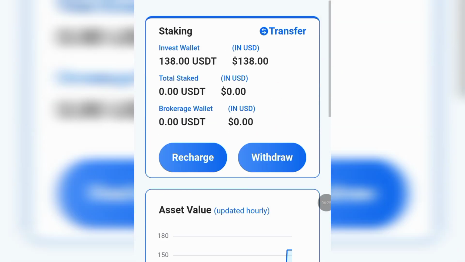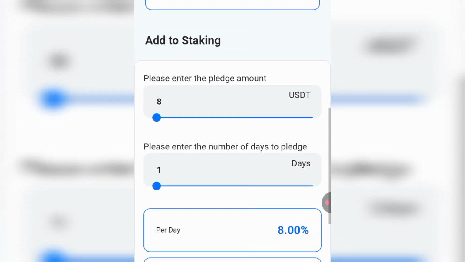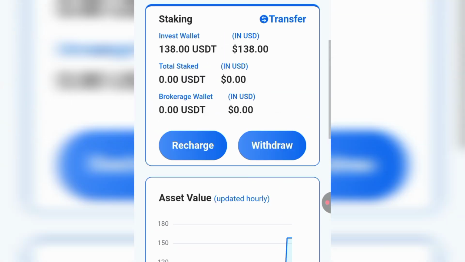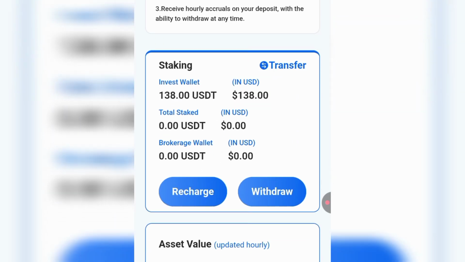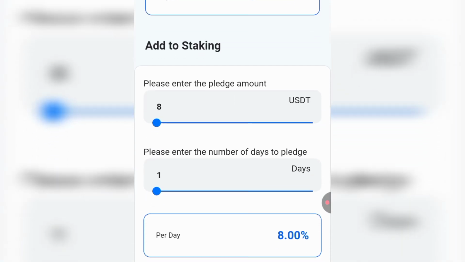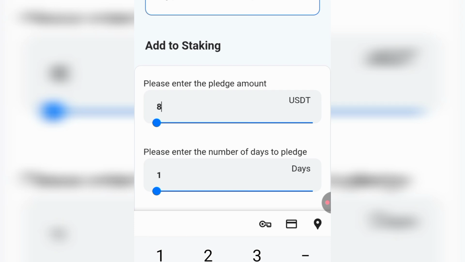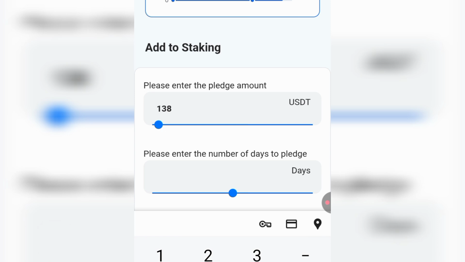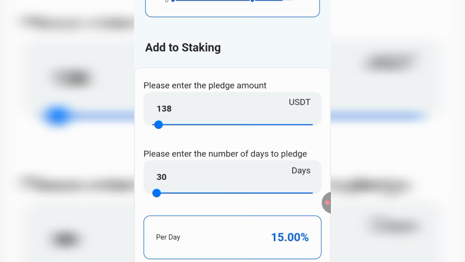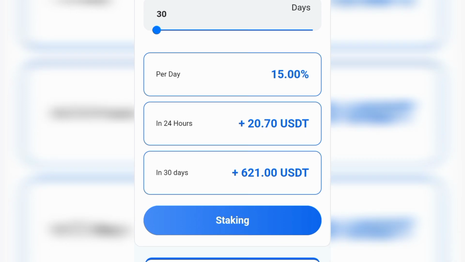After making the recharge, you come back to your home page, scroll down and choose the amount you want to stake. As you can see on my balance, I have 138 USDT. So me, I'm going to be staking 138 USDT. After inputting the amount you want to stake, you input the number of days you want to stake. In my number of days, I'm going to be inputting 30 days, which is the number of days I want to invest. If you scroll down, you will see it is showing right here every single day I'm getting 15%, which is 20.70 USDT, and in 30 days I'll get 621 USDT.